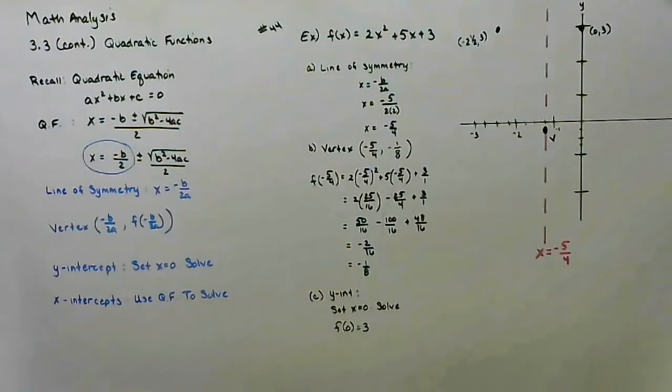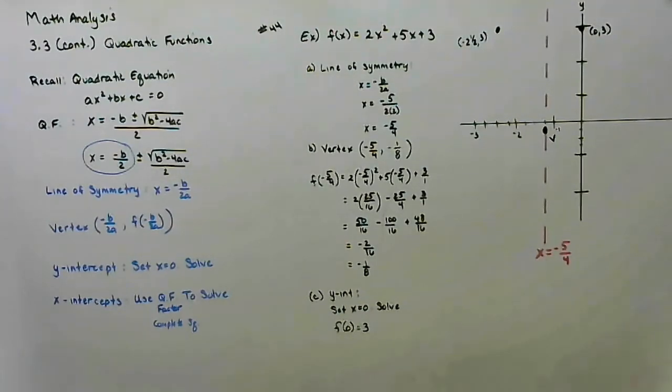Actually, this one factors. This one factors. Or factor. Or complete the square. You can use whatever you want. Okay? Feel free to use quadratic formula.